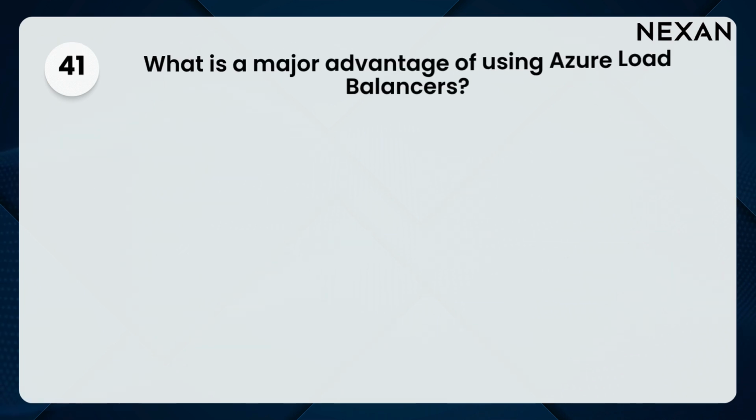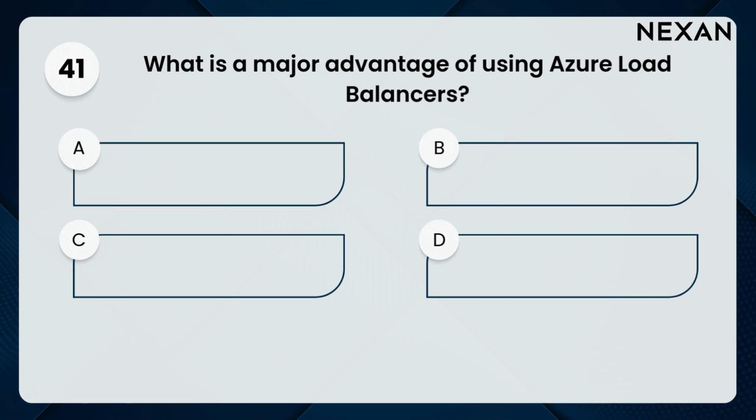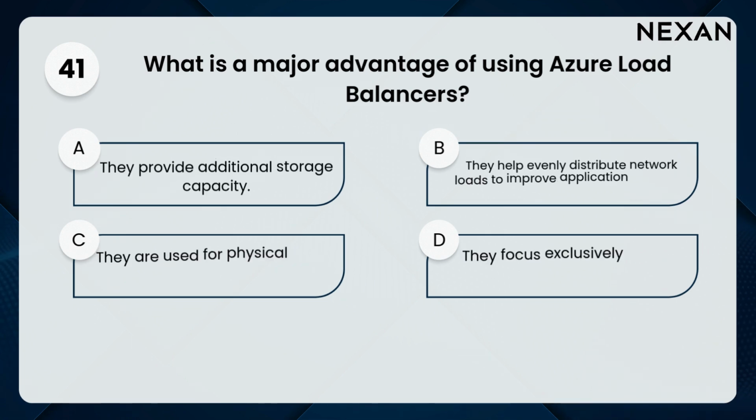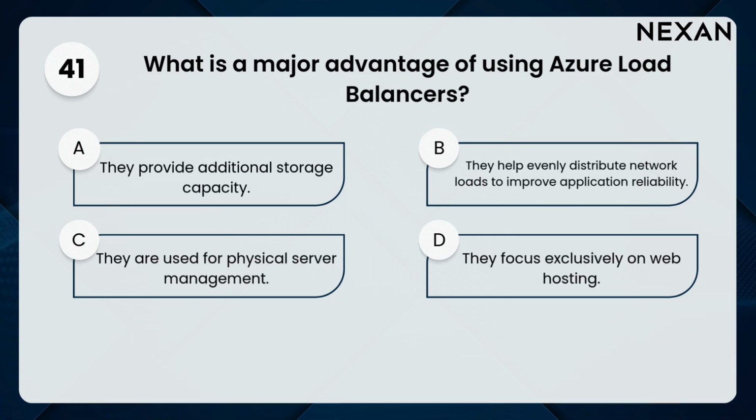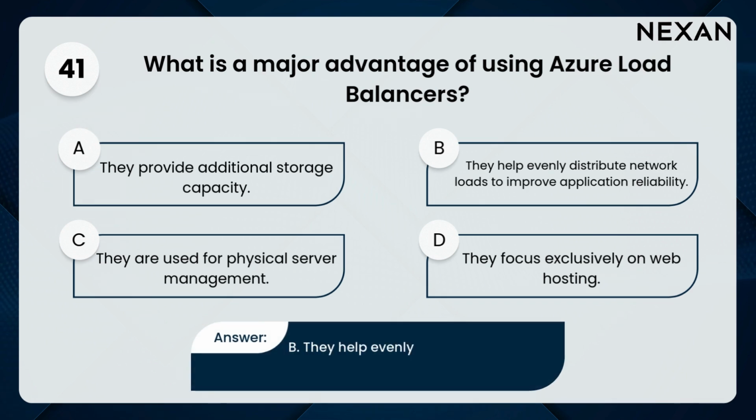41. What is a major advantage of using Azure load balancers? A. They provide additional storage capacity, B. They help evenly distribute network loads to improve application reliability, C. They are used for physical server management, D. They focus exclusively on web hosting. Answer: B. They help evenly distribute network loads to improve application reliability.